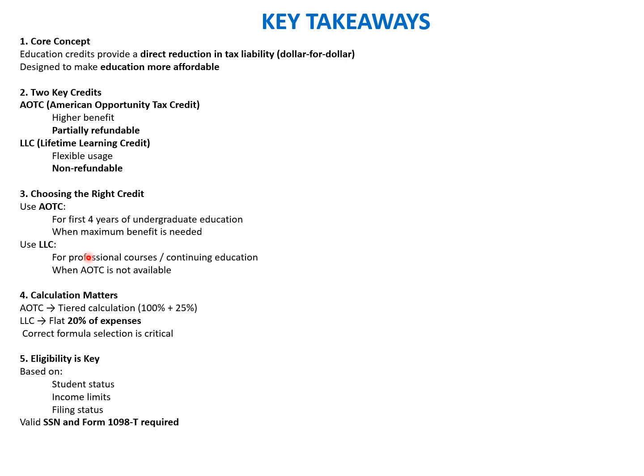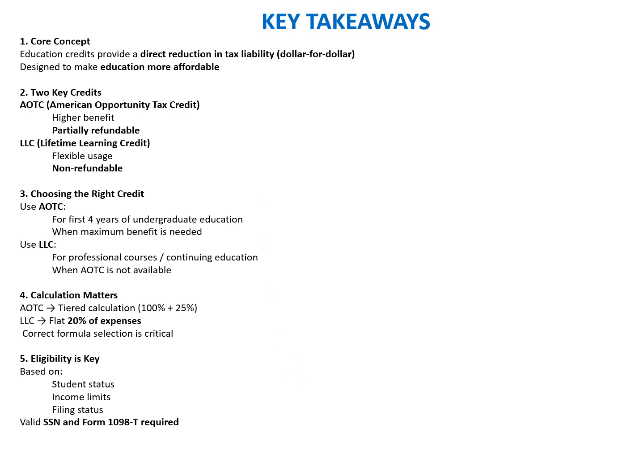We have to make sure that the non-refundable LLC is applied first, and then we apply the AOTC. Calculation matters: tiered calculation for AOTC and flat calculation for LLC, based upon the student status, income status, and filing status. They also have to have a valid SSN, and Form 1098-T is required. So this comes to the end of the chapter.